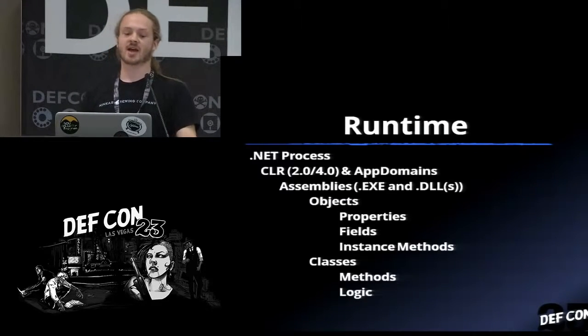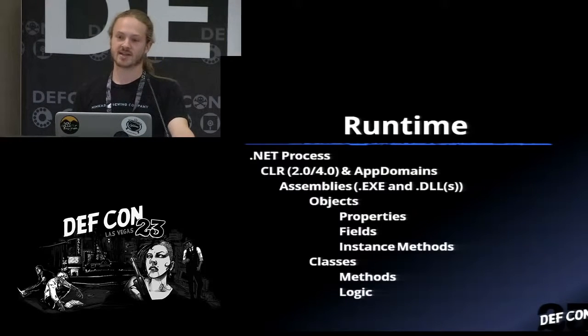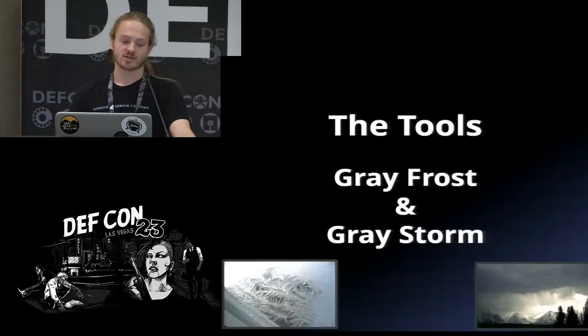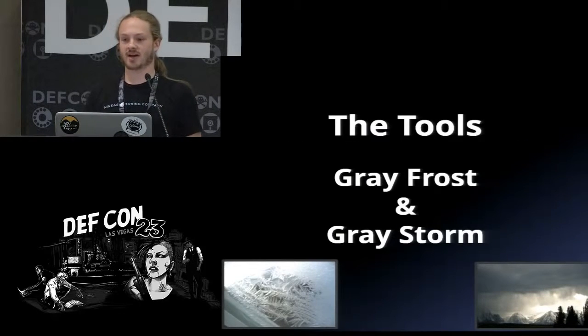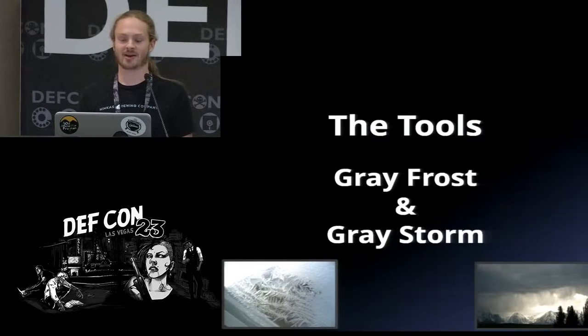So here's a little bit of a layout of the runtime if that didn't really make sense to you. Again, you have your process, you have the CLR and app domains, you have your assemblies, and then it's like any other language. You have objects with properties, fields, and instance methods, and you have classes that contain static methods and the core logic of your application. So now that we have an idea of what a .NET process looks like and what these tools are actually going to be doing, I'm just going to jump right into them instead of boring you with more details about .NET because we all know how to read.